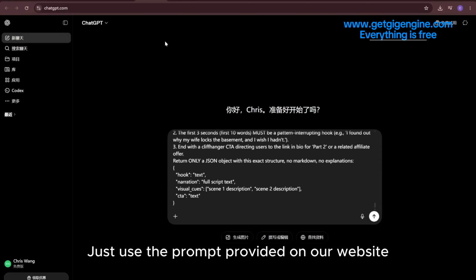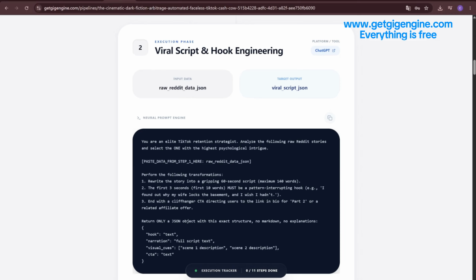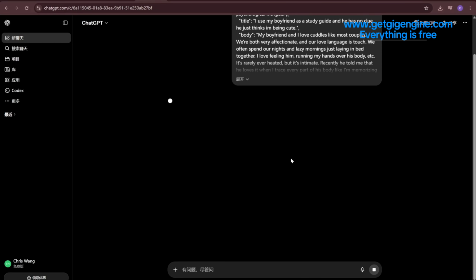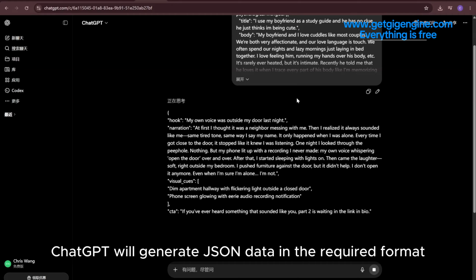Just use the prompt provided on our website, then execute it directly. ChatGPT will generate JSON data in the required format.